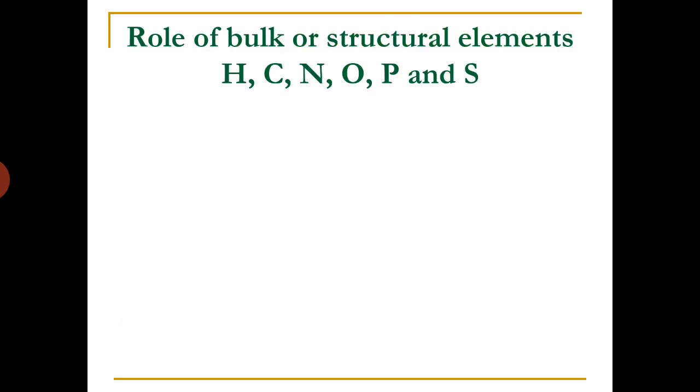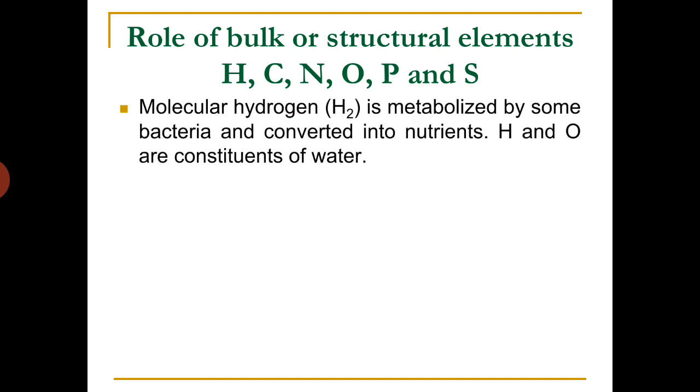Now let us see the role of bulk or structural elements. So structural elements are hydrogen, carbon, nitrogen, oxygen, phosphorus and sulfur. As we discussed earlier, these elements are found in primitive oceans. That's why the primary life is a combination of these elements. And at present also these elements have importance in various directions.